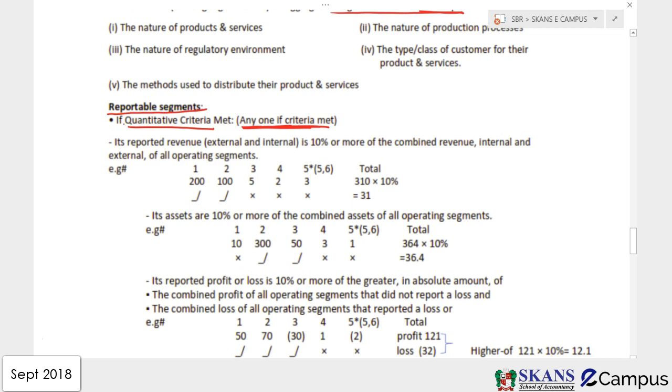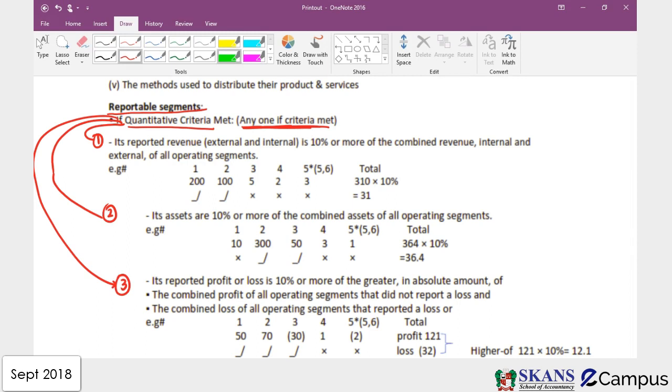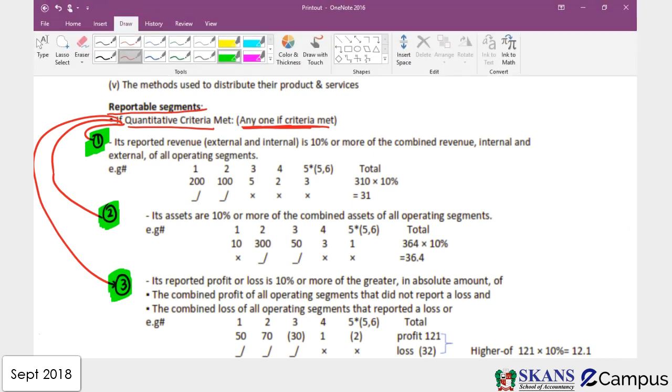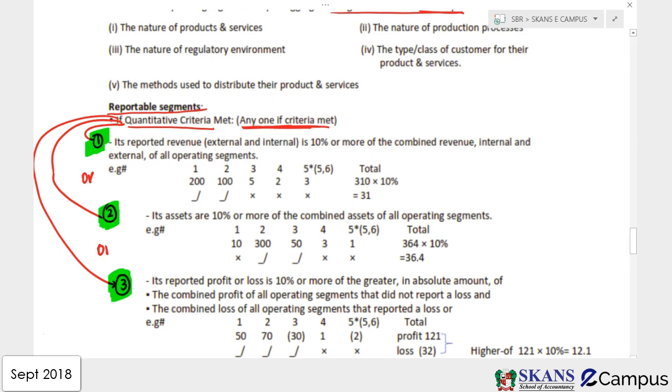So for quantitative criteria, the first criteria is this, guys. The second criteria is this. And the third criteria is this. Do we need to understand all 3, guys? Yes, obviously we need to understand all 3, but do they need to meet all 3 criteria? The answer is no. They don't need to meet all the criteria. They just need to meet only one criteria, guys.